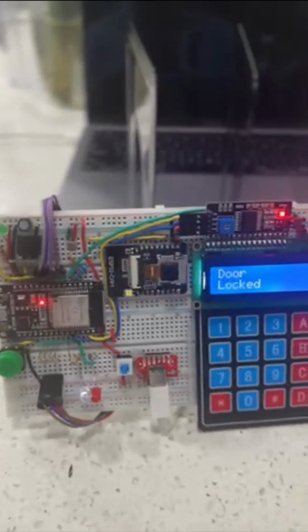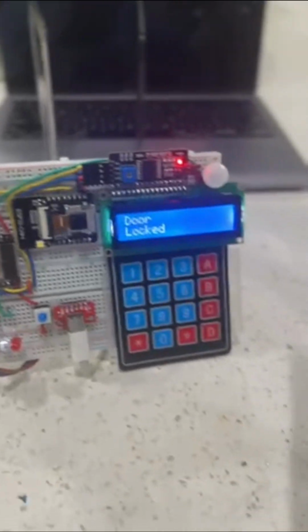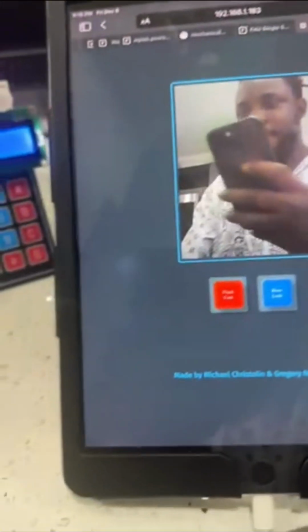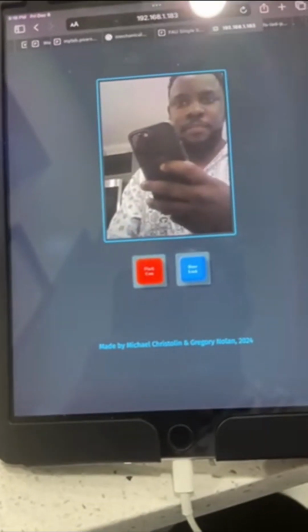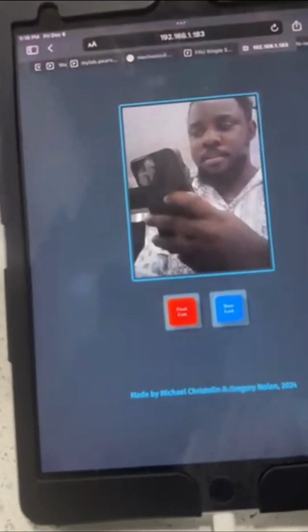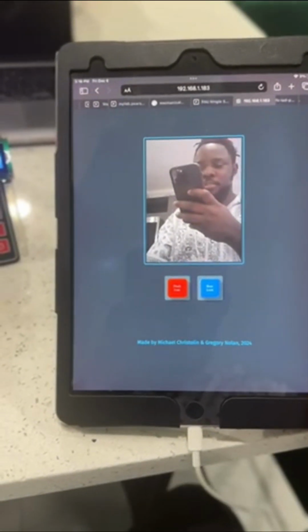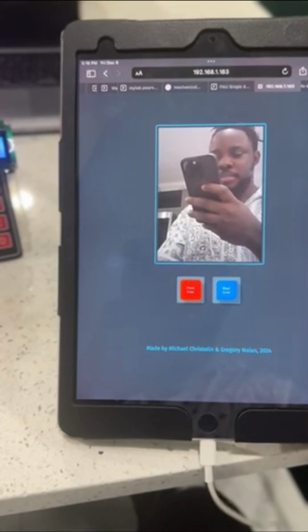Using the ESP32 camera, you can have access to the video that is streaming using any device. And we created that web server page using HTML, CSS, and JavaScript.